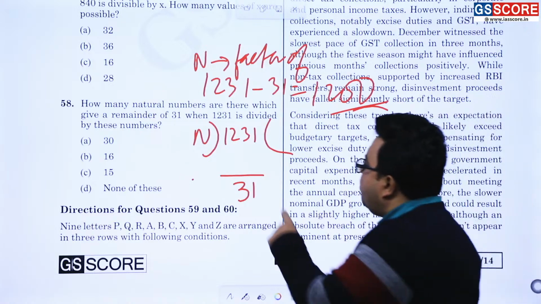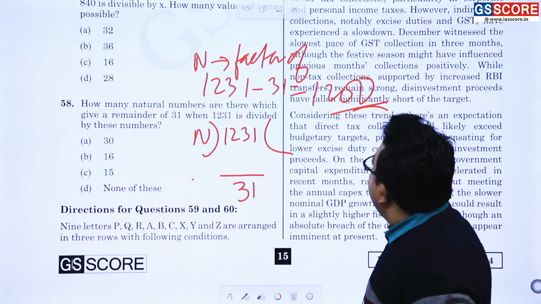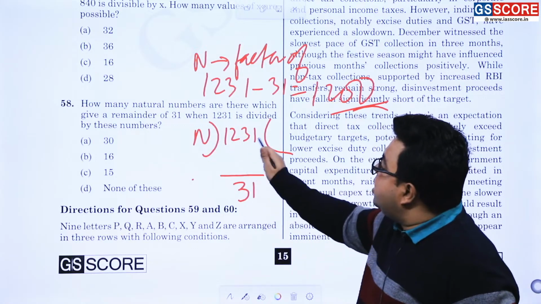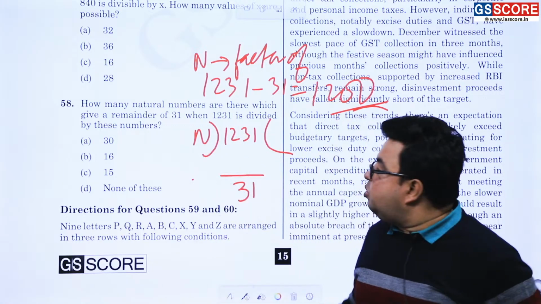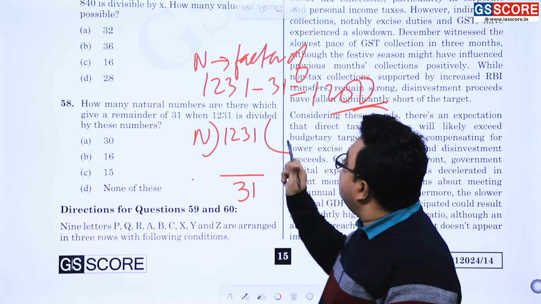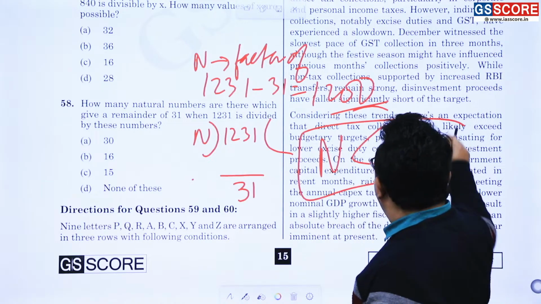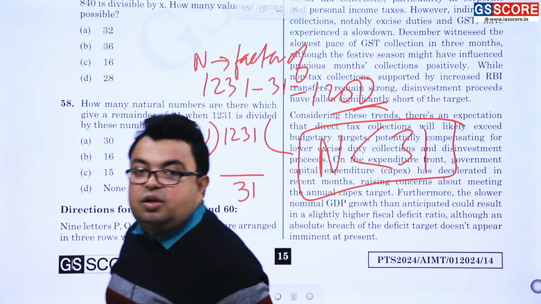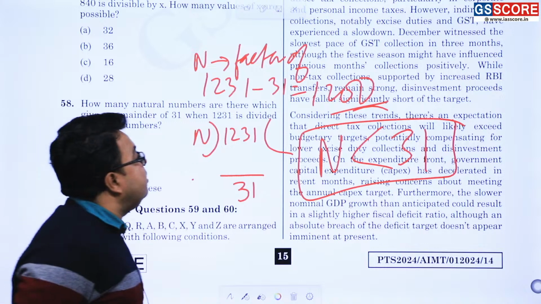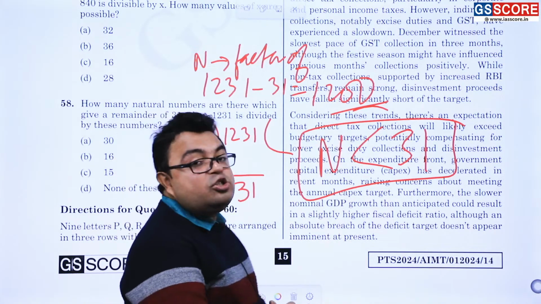समझ में आ गया होगा? Why? Because 1200 से divisible. For example, if this is going to be divided by 60, 60 is a factor of this. Of course, 31 will be there because 1200 is divisible by 60. So 31 is the remainder. So 31 इसमें से minus करो, that must be divisible by what? N. So N are all the factors here. But one condition is what? N should be less than 31. Am I correct or not? N can never be equal to 31 also. N should be less than 31. So all the factors which are less than 31, that are factors of this 1200, have to be omitted.